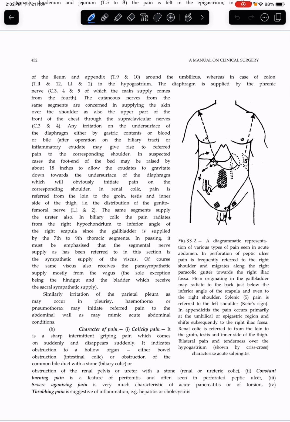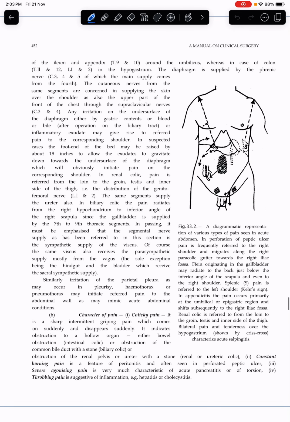In renal colic, the pain is referred from the loin to the groin, testis, and inner side of the thigh. That is the distribution of the genitofemoral nerve, L1, L2. The same segments supply the ureter also. In biliary colic, the pain radiates from the right hypochondrium to the inferior angle of the right scapula, since the gallbladder is supplied by the 7th to 9th thoracic segments.